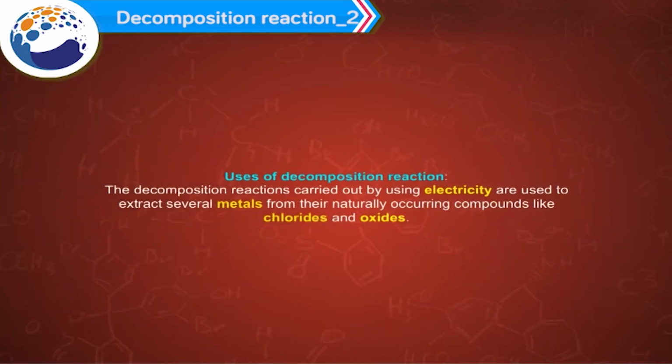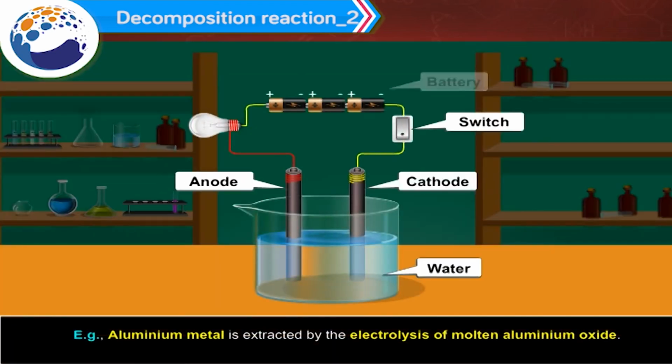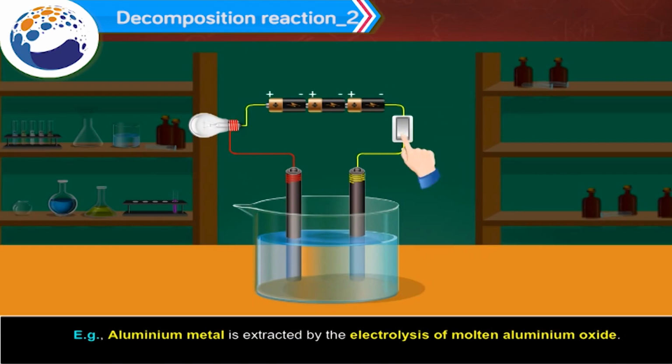Uses of decomposition reactions. The decomposition reactions carried out by using electricity are used to extract several metals from their naturally occurring compounds like chlorides and oxides. Example: aluminium metal is extracted by the electrolysis of molten aluminium oxide.